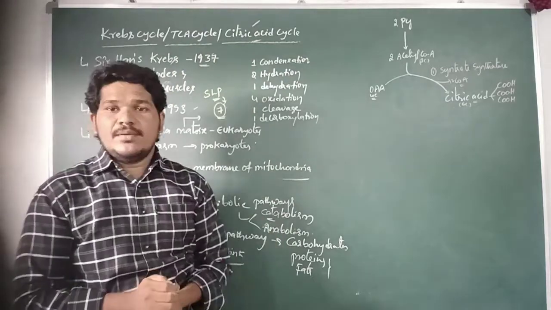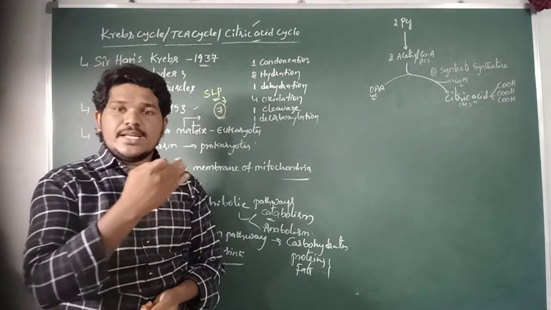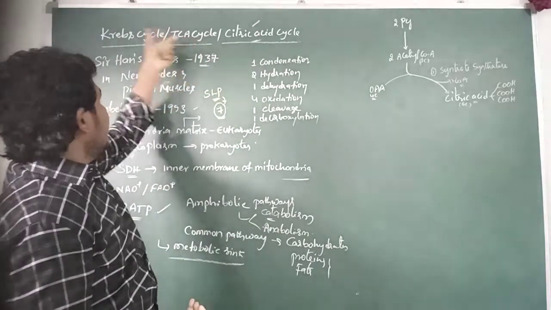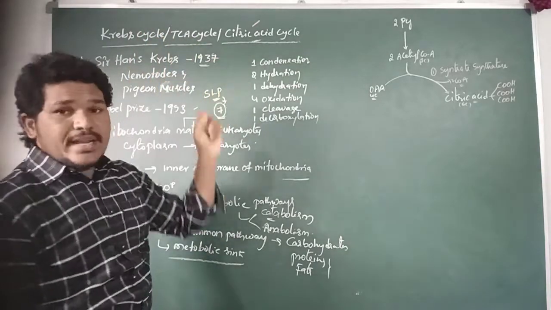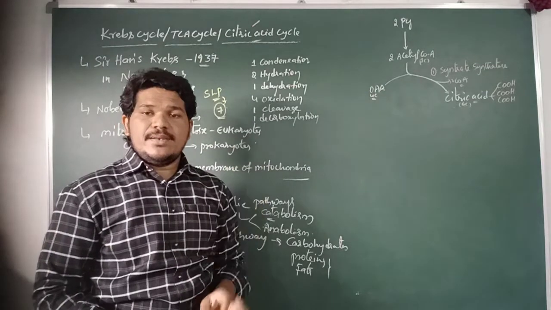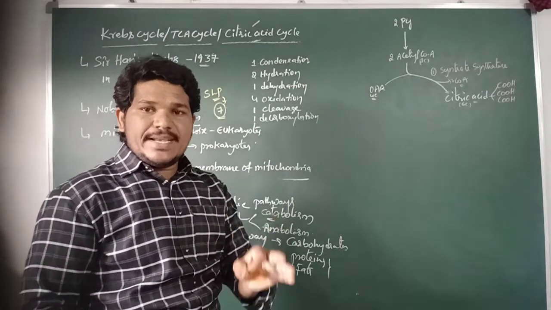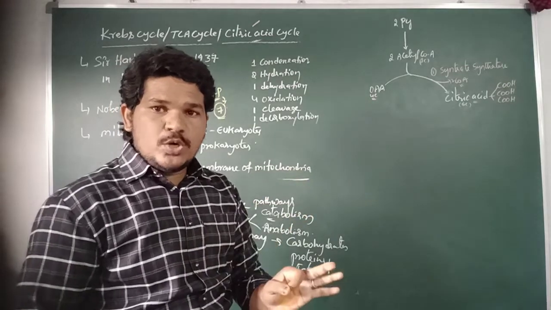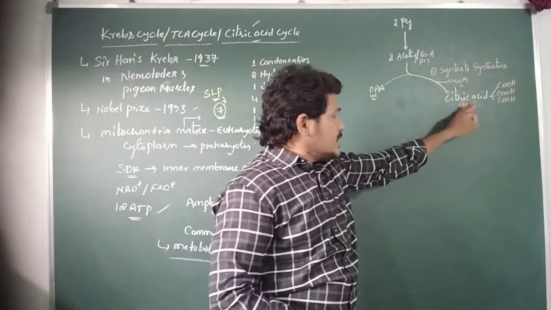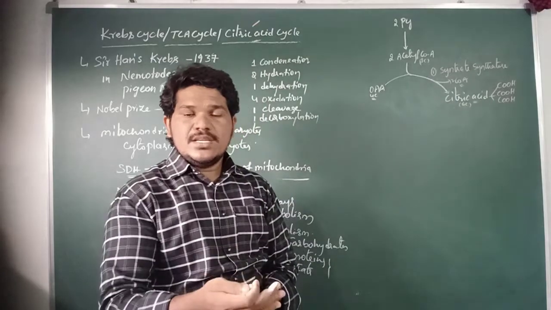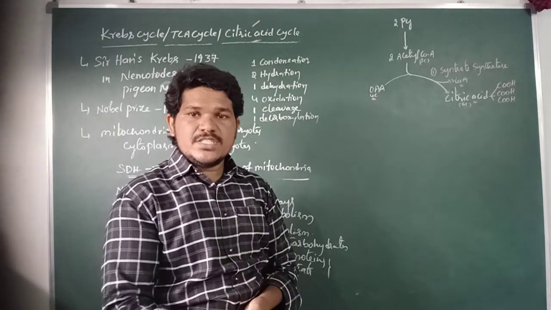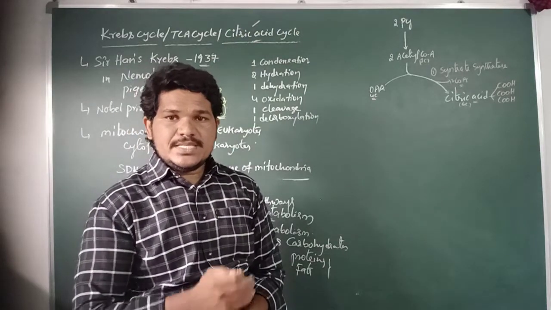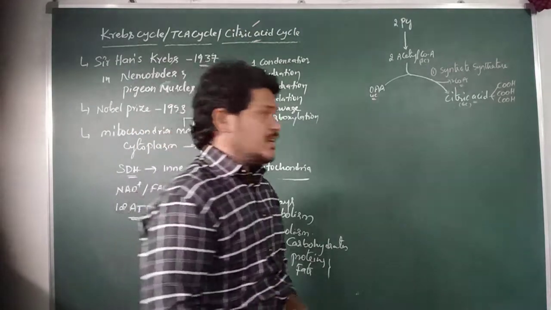Tricarboxylic acid. So here the Krebs cycle or the citric acid cycle is also known as the TCA cycle, the tricarboxylic acid cycle. Tri means three. There are three carboxylic groups present in the chemical structure of citric acid. Thus, the Krebs cycle is also known as the TCA cycle. So this is the first reaction of the Krebs cycle.